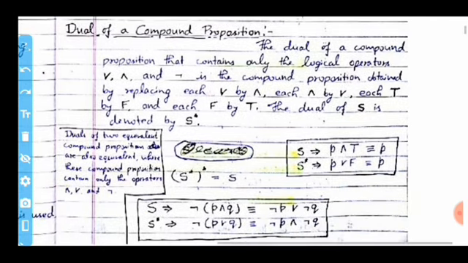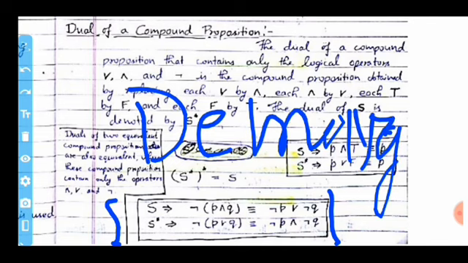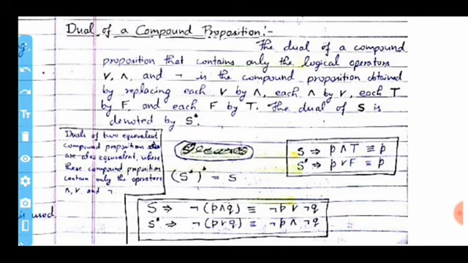Now move on to the other statements. This is called De Morgan's law.